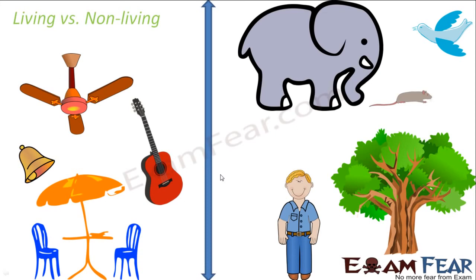Why are you saying that an elephant is living but a guitar is non-living? Because there are many reasons. Like you may say that the elephant is moving, the elephant eats food, the elephant can do so many things, but the guitar can't do anything. It is of no use until and unless somebody plays it or somebody does something on it. So it doesn't do anything on its own.